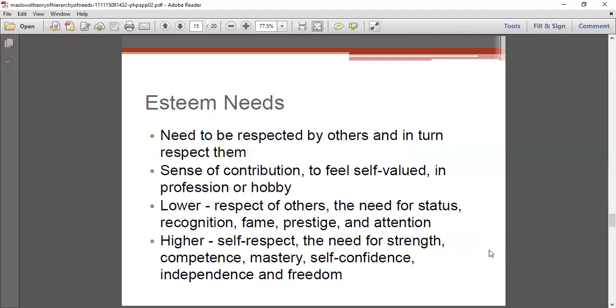This can be achieved from a lower aspect and from a higher aspect. From the lower aspect, if two friends or people within your circle develop that sense of giving respect and taking respect, your need for status, fame, prestige, attention, and recognition will come under the esteem needs. The higher aspect is when you attain mastery over your self-confidence, independence, freedom, and your need for strength and competence. That is the higher level of self-esteem.